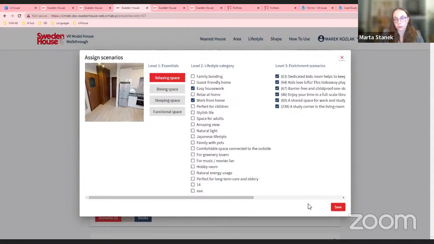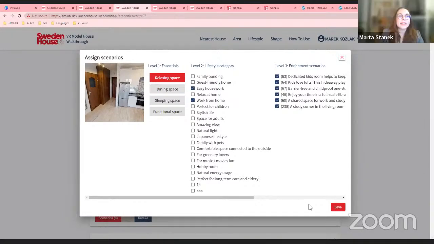And is this level of detail of the, I'm going to call them tags unless you tell me something else, is this set up by SimLab, or is this set up by the client, or does the client have a choice of whether they want to do it themselves or have SimLab do it for them?